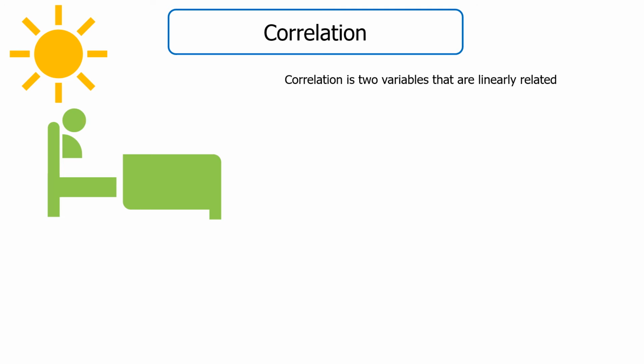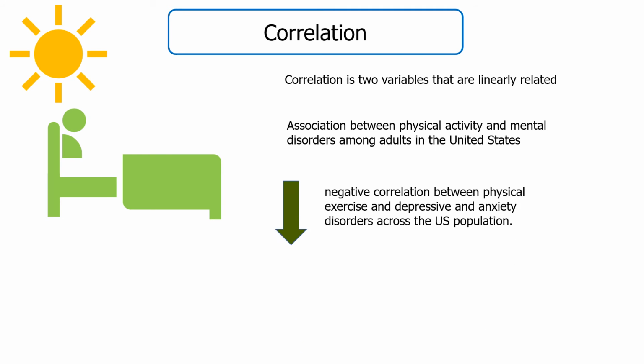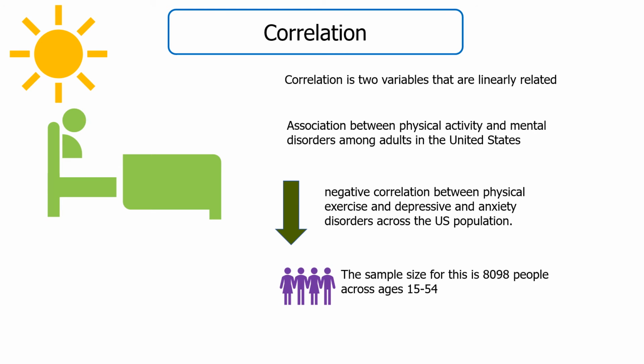A decent correlation could be seen in the research by René D. Goodwin, looking at the association between physical activity and mental disorders among adults in the United States, which showed that there is a negative correlation between physical exercise and depressive and anxiety disorders across the US population. The sample size for this is 8,098 people across ages 15 to 54.